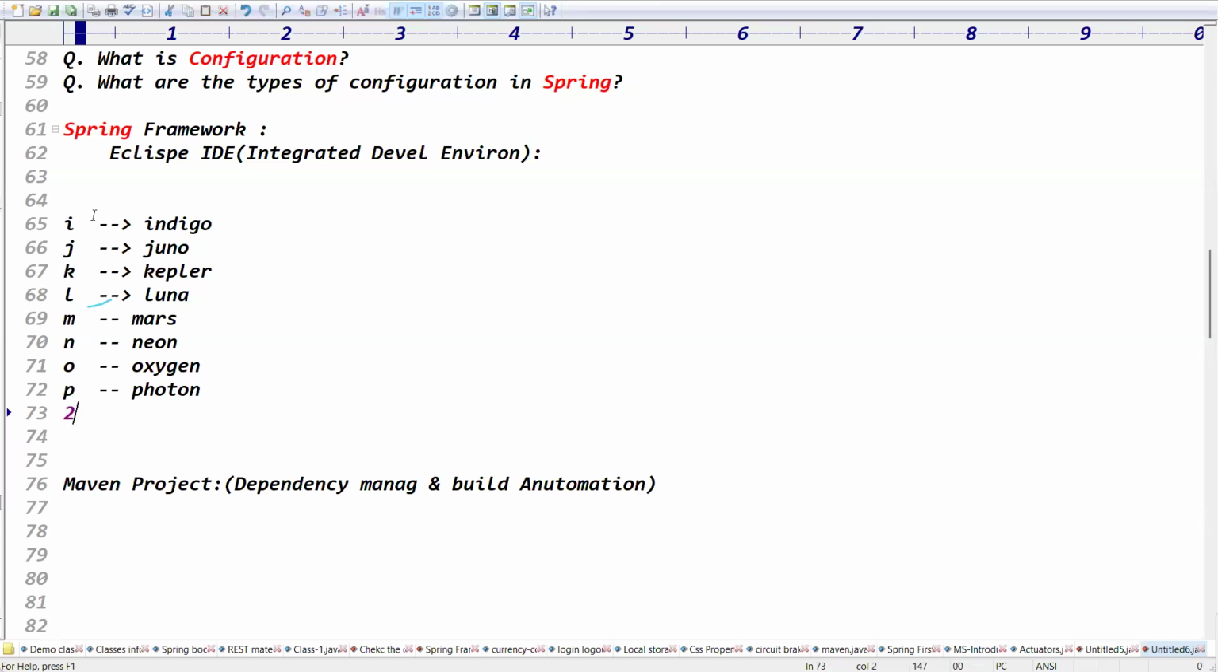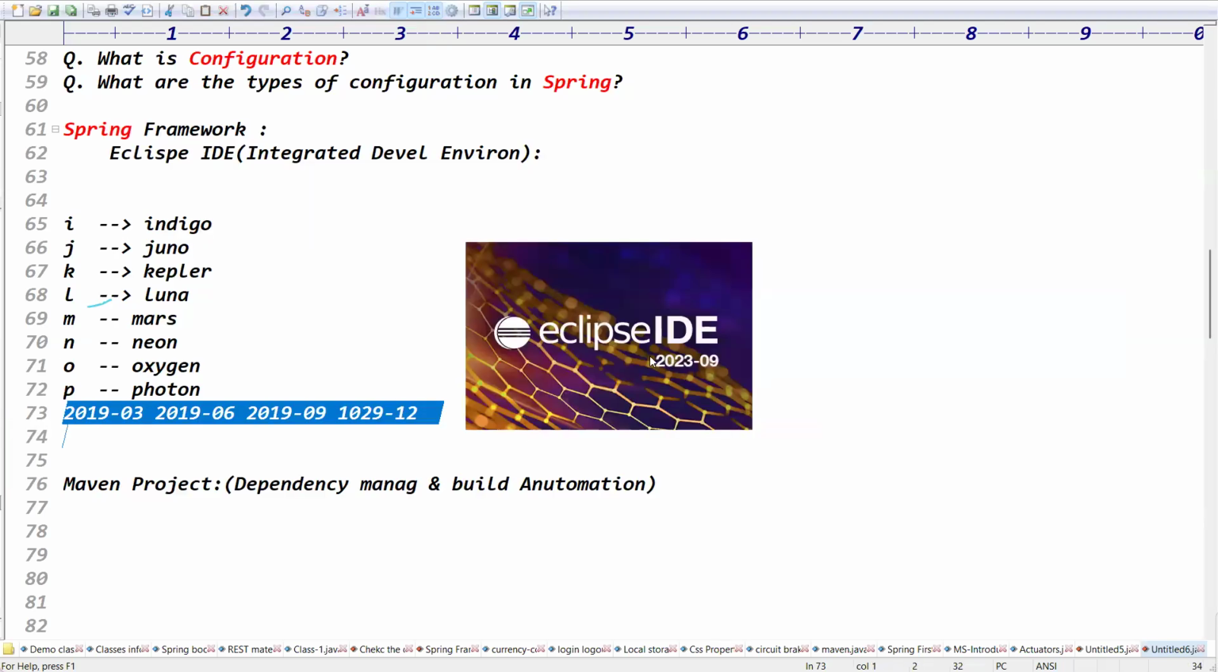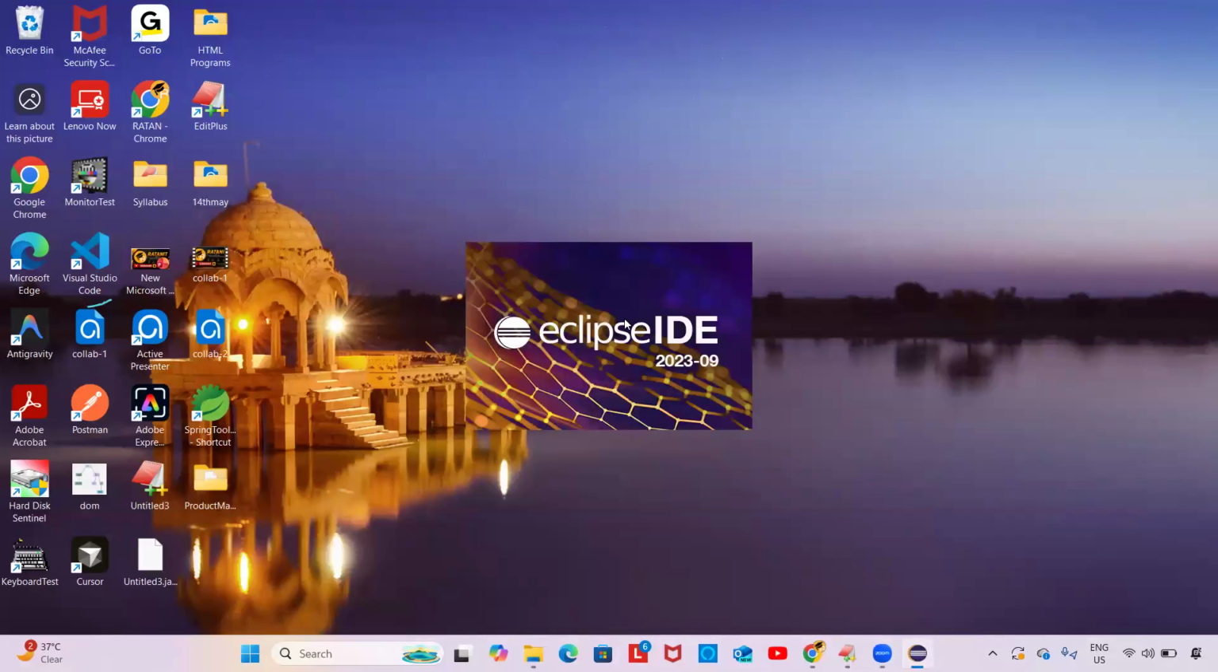From 2019 onwards, they give the version as 2019-03. Every 3 months they release a version. Next, in 2019 they gave 06, then 09, then 12. Like that, every 3 months they release the versions. My IDE is 2023-09, right? That is an older version. Guys, start the Eclipse IDE and I'm going to create the Spring Maven project.